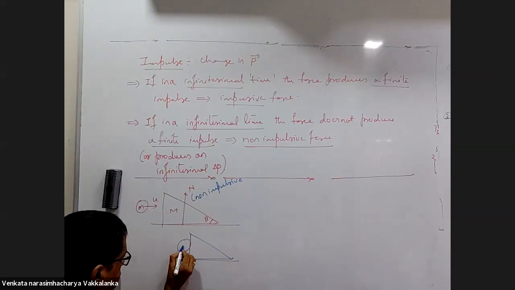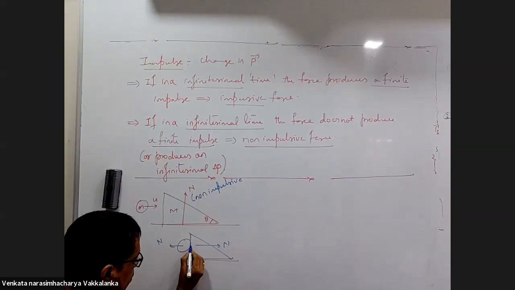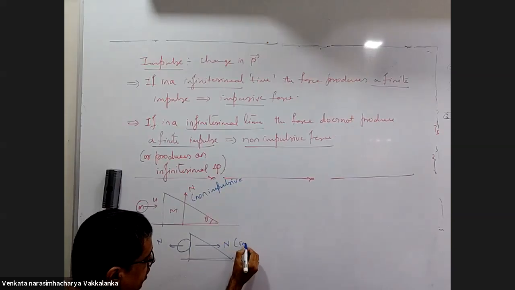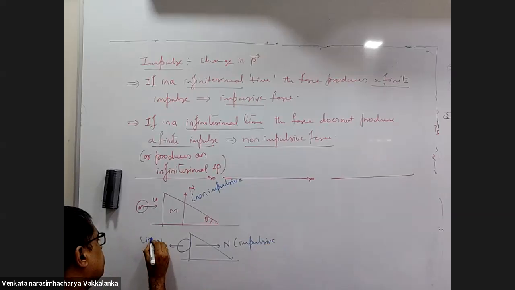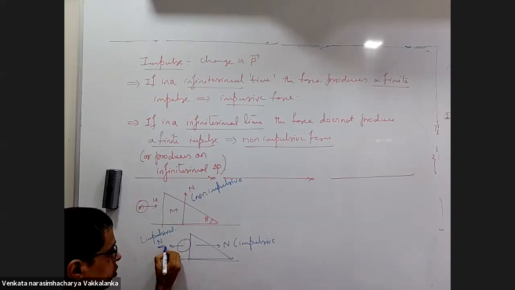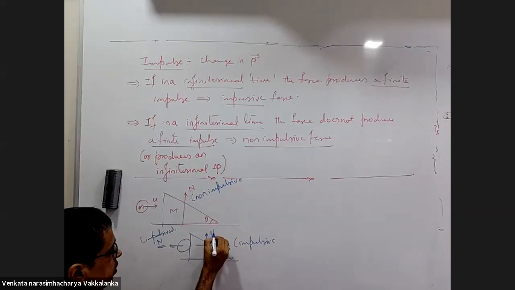This normal force is impulsive. This normal force is impulsive, but this normal force is non-impulsive.